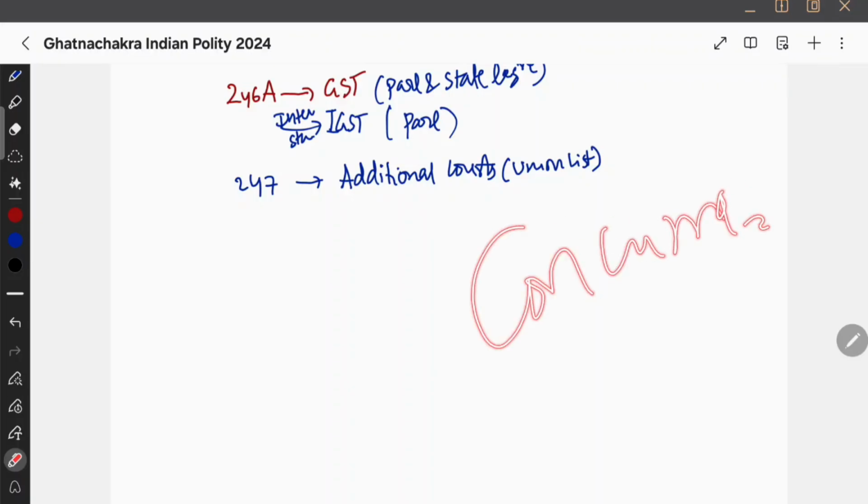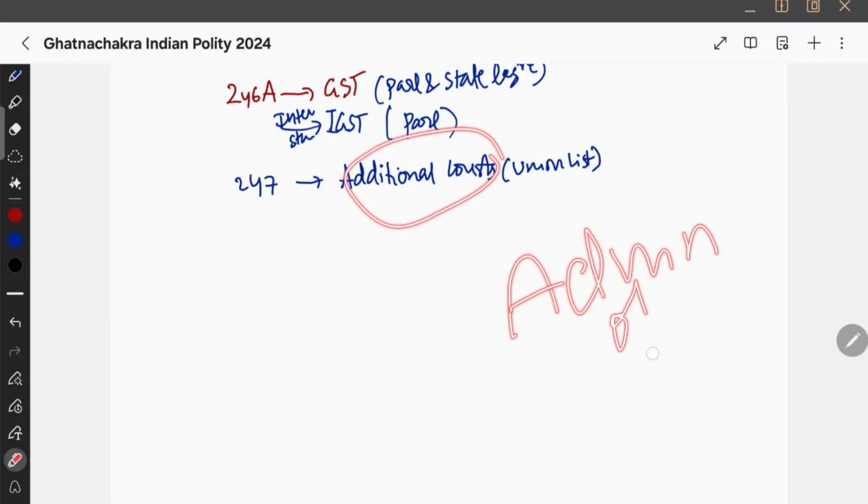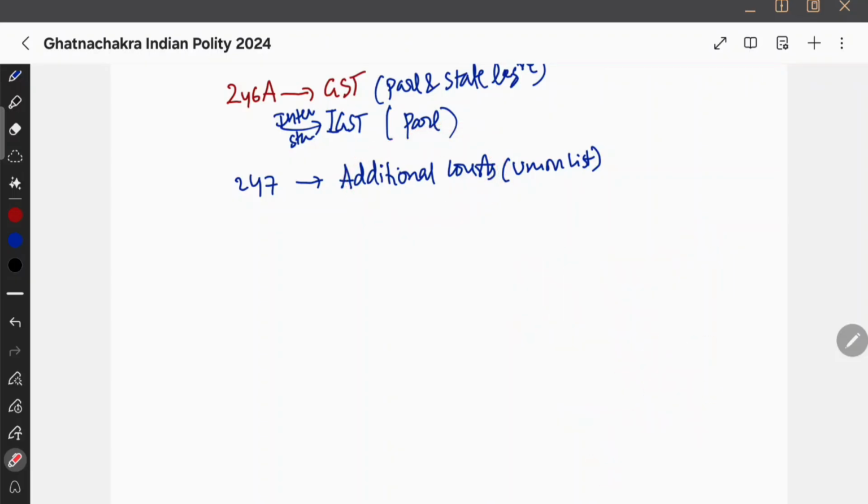Concurrent list. State should also have a little power in administration. So therefore the administration of justice is in the concurrent list. Whereas setting up of additional courts is in the union list. This is a famous article for additional courts. You can study it in the judiciary. Maybe I have taught there.